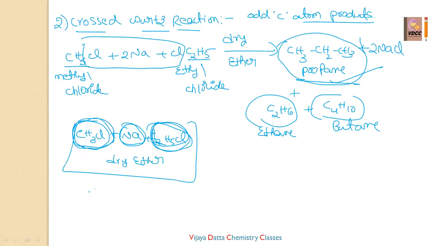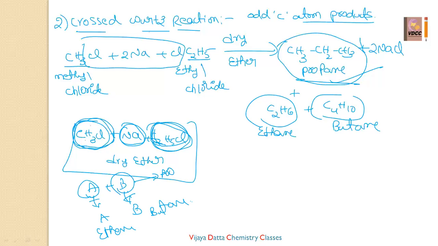That's why this is called crossed Wurtz product. That is nothing but you have taken A plus B. A molecule reacts with the B molecule at the same time. A molecule reacts with the A also, B molecule reacts with the B also. A plus B both are reacting, the product is propane. A plus A, product is ethane. B plus B, product is butane. So in the crossed Wurtz reaction, we can get three types of alkanes.